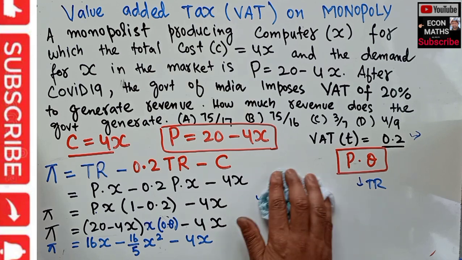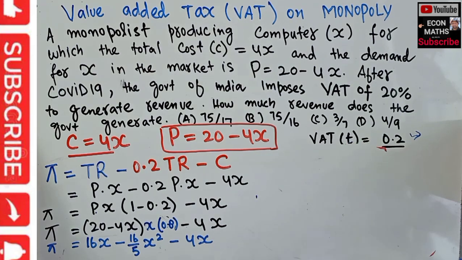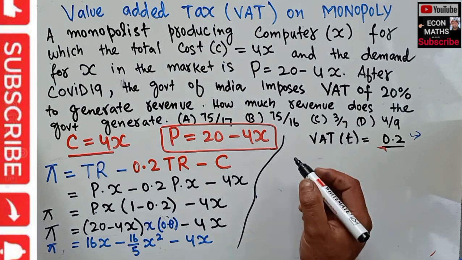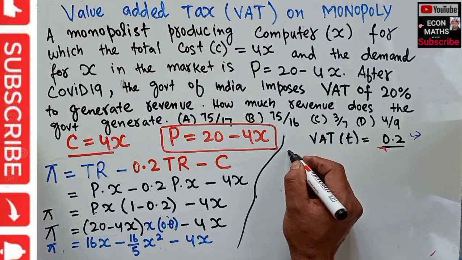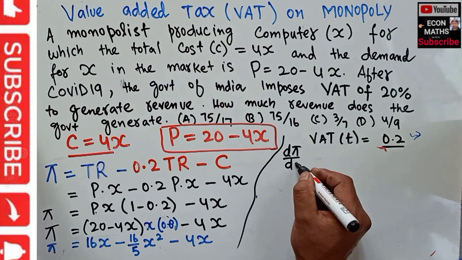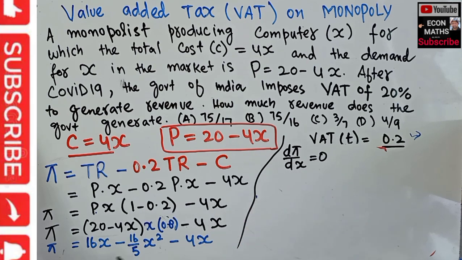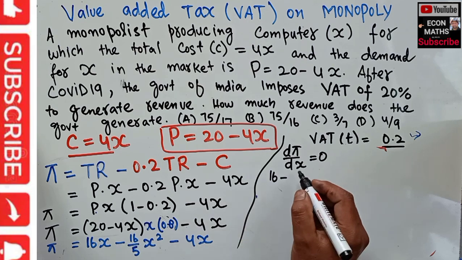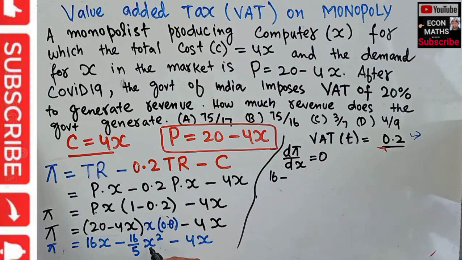The monopolist will try to maximize profit, and we know the first order condition for profit maximization in the case of a monopolist is that the marginal profit should be equal to 0. That means d pi upon dx should be equal to 0. We need to take the derivative of this function with respect to x, which gives 16 minus 32 divided by 5 x minus 4 equal to 0, by the power function rule, since the derivative of x square is 2x.